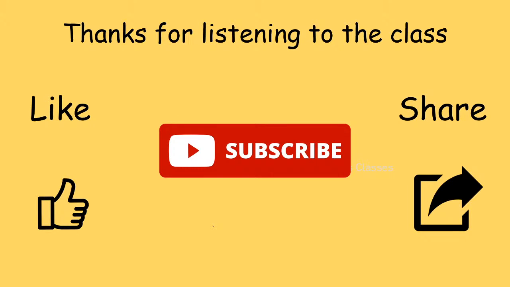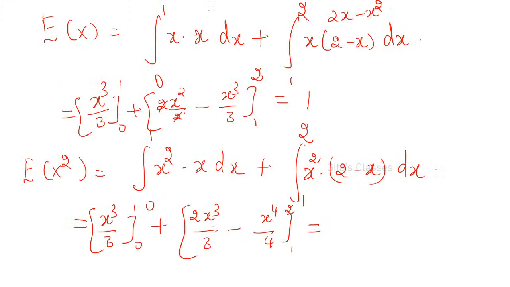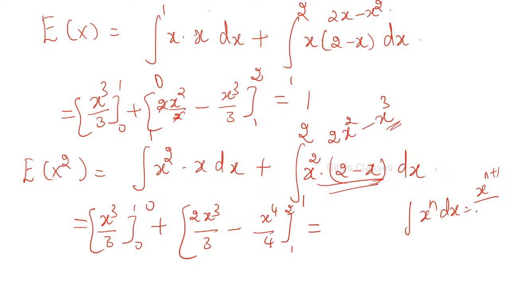X power 4 by 4. Where? One second. Here you have, if you differentiate this, 2x squared minus x cube. This term is 2x squared minus x cube, right? So 2x squared, if you integrate, is 2 x cube by 3. X power 3, if you integrate, x power 4 by 4. That is, integral of x power n dx is x power n plus 1 by n plus 1. This is the formula.